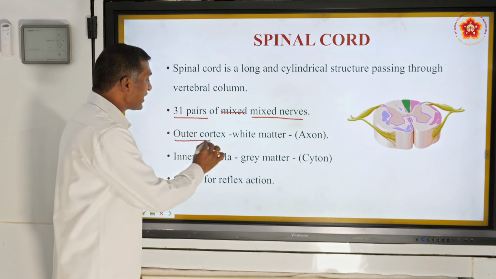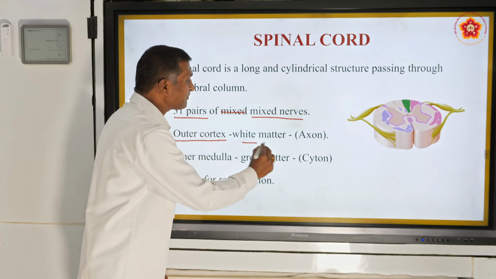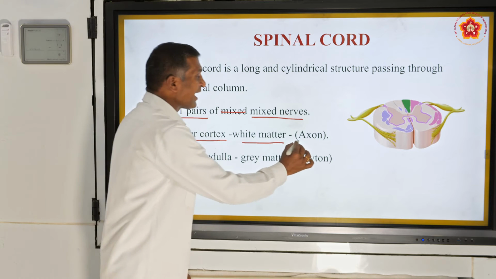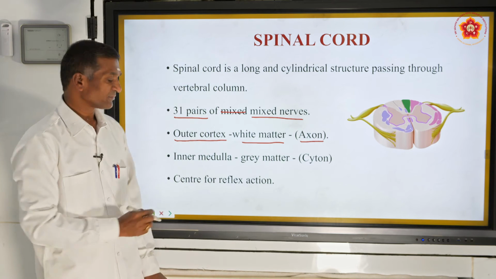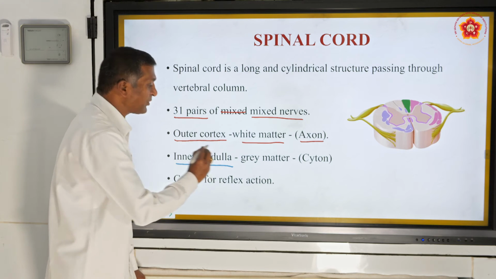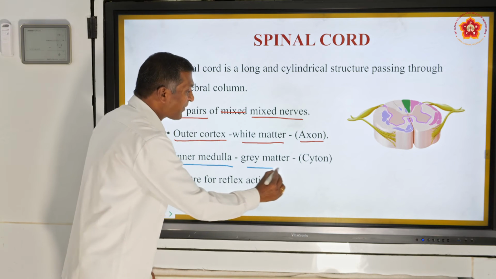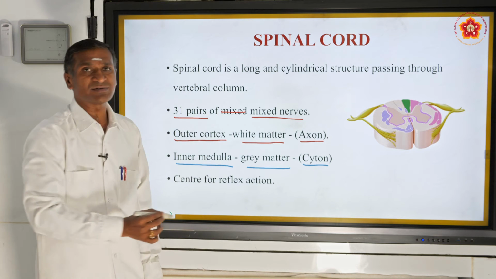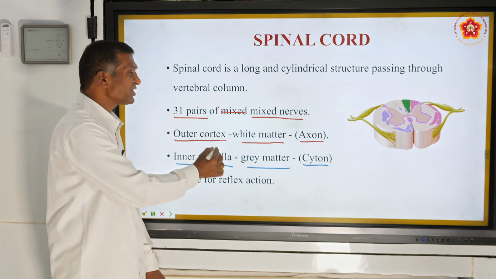It has the outer cortex, which is a white matter having axons in it, and it has an inner medulla, which is a grey matter having cytons in it. This is opposite to the brain.